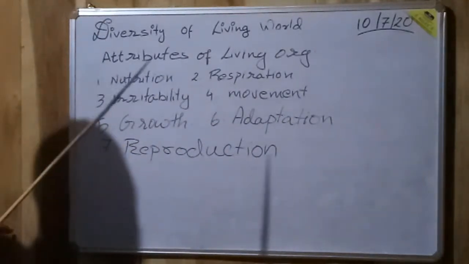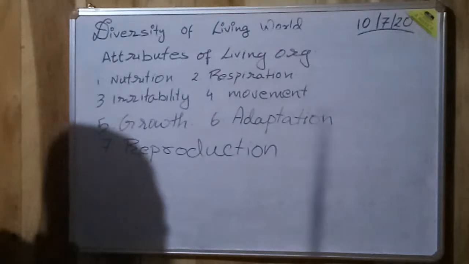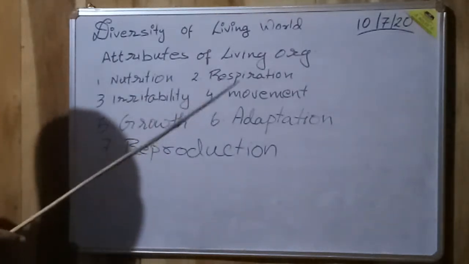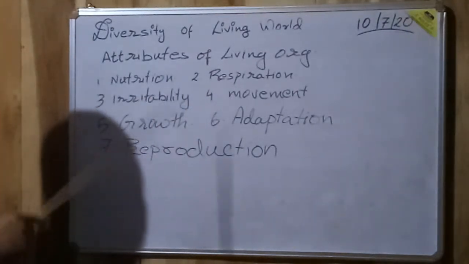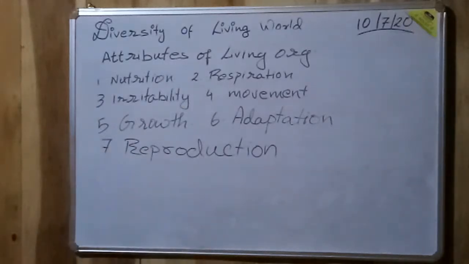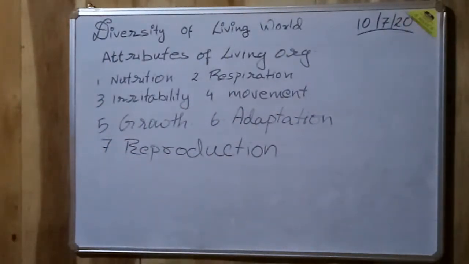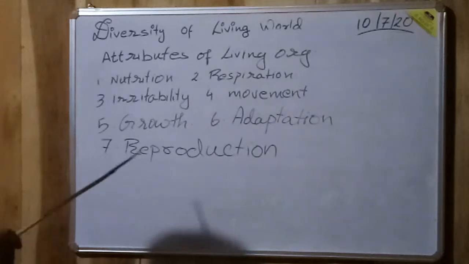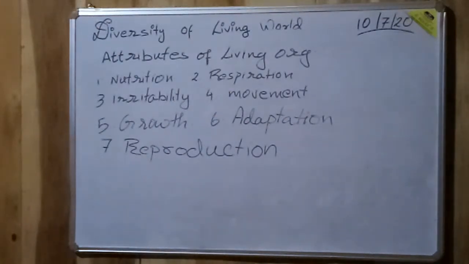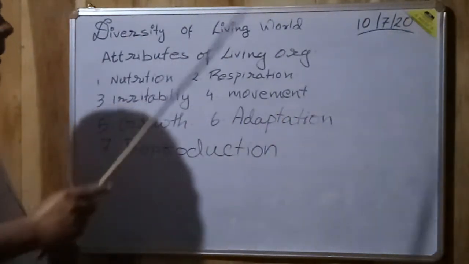Then growth. If the organism is a living organism, it has to grow, and it also has to produce a young one, so that the perpetuation of the same race carries on. Even if that particular organism dies after a certain age, the continuity of the race is carried on. Therefore reproduction is important. And the last one, adaptation.